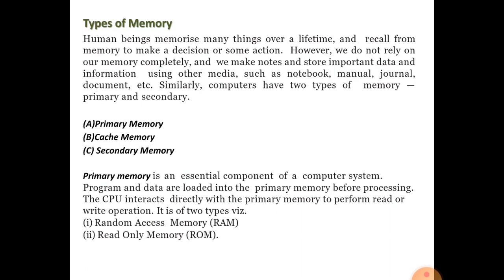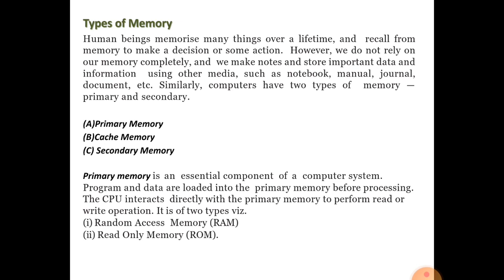Now, types of memory. A computer has three types of memory: primary memory, cache memory, and secondary memory. Primary memory is known as internal memory, main memory, or semiconductor memory.